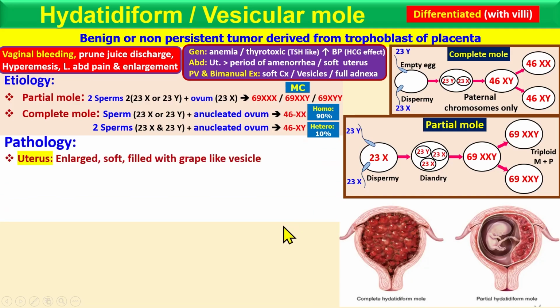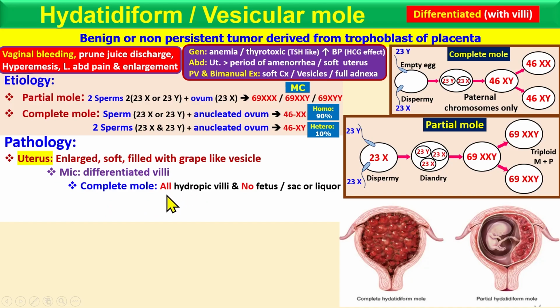In the pathology, what do you see in the uterus? You know better. It is an enlarged, soft uterus filled with grape-like vesicles. Macroscopically, there are no differentiated villi. In the complete mole, you see all hydropic villi, meaning all the villi are hydropic, while in the partial mole you see some hydropic villi and also a fetus, sac and liquor. So in the complete mole there is no fetus, and in the partial there is a fetus.